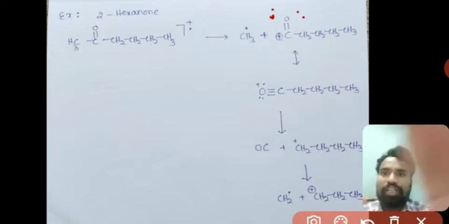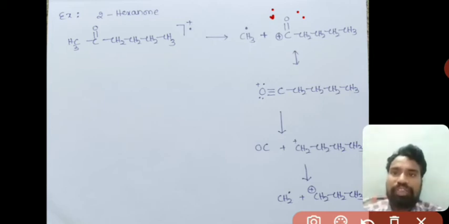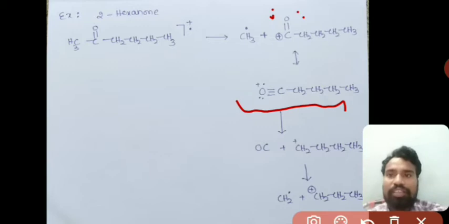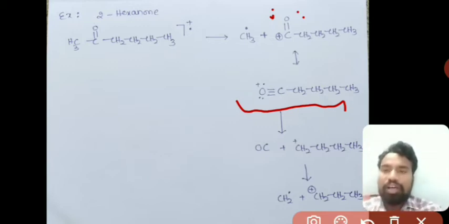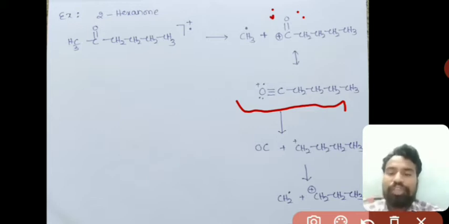Okay, so one electron will come here and it forms C triple bond O plus. That is nothing but, as oxygen has given one electron, automatically that oxygen will get the positive charge. So here, CH3 CH2 CH2 CH2 C triple bond O plus is formed because of the resonance process.